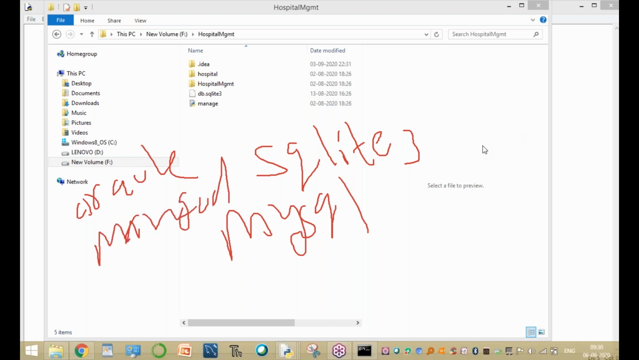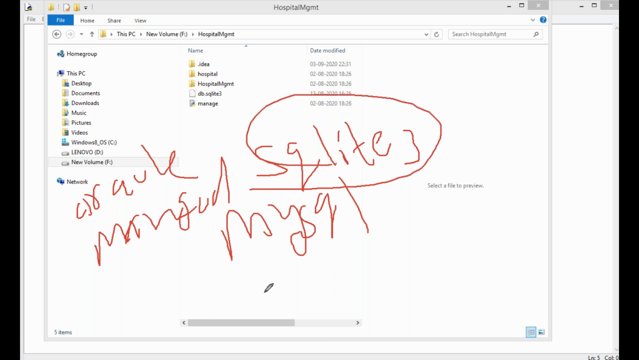Directly. Yes, and MySQL is outdated, right? Presently, which software are you using, SQLite3 or PostgreSQL? Okay. Right.